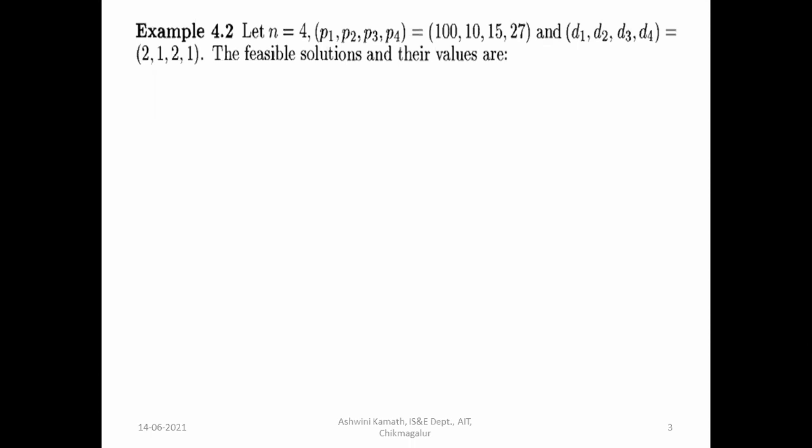The feasible solutions and their values are as follows. The maximum time we have is 2 units, so that means we can execute only 2 jobs. Among the 4 jobs, we can execute only 2, and we have 2 slots: one is 0 to 1, another is 1 to 2.